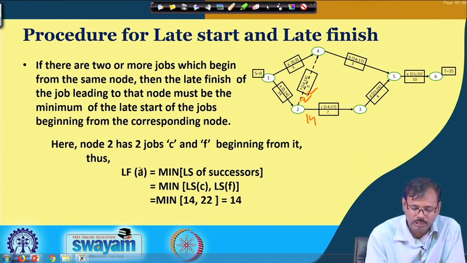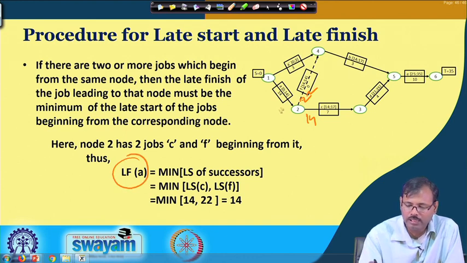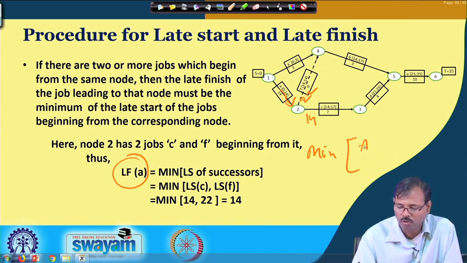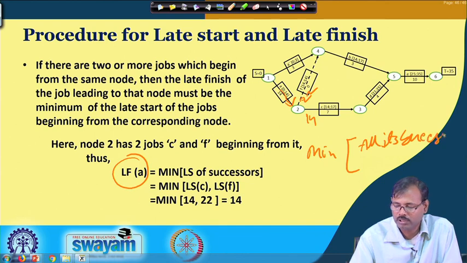So, the latest finish of A, this job has to be finished latest by the minimum of the LS of all its successors.